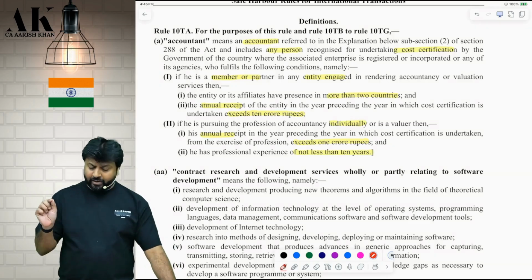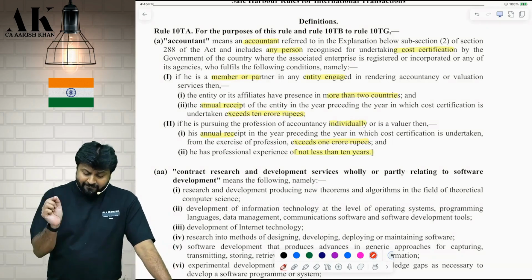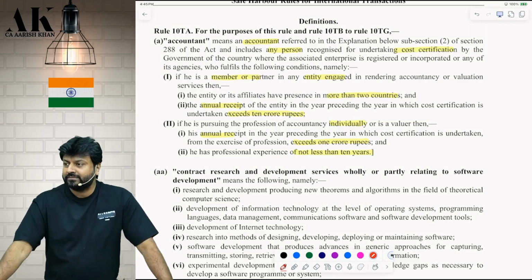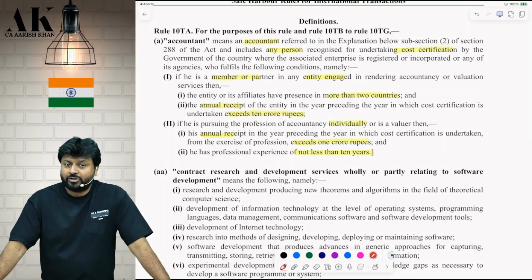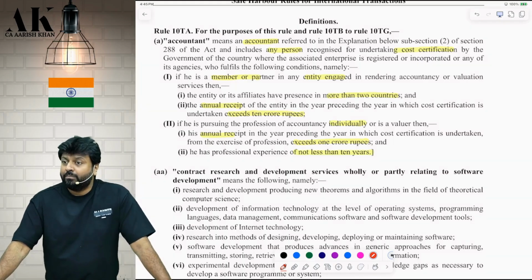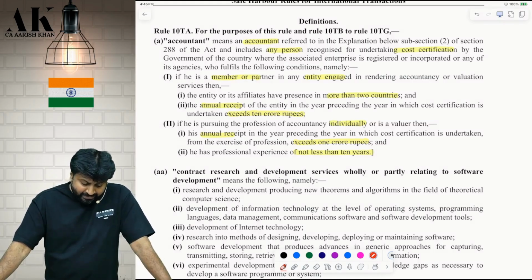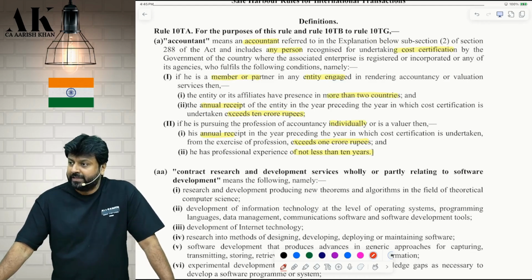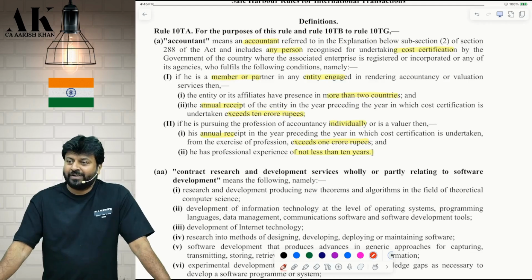Then the entity or its affiliates, underline, have presence in more than 2 countries. What? That entity should be present in at least more than 2 countries. They should have a presence. They should have an office in at least more than 2 countries. And the annual receipts of the entity in the preceding year should exceed 10 crore rupees. Check please. Only such an accountant will be certified to certify whether these low value adding services are within the limits or not.